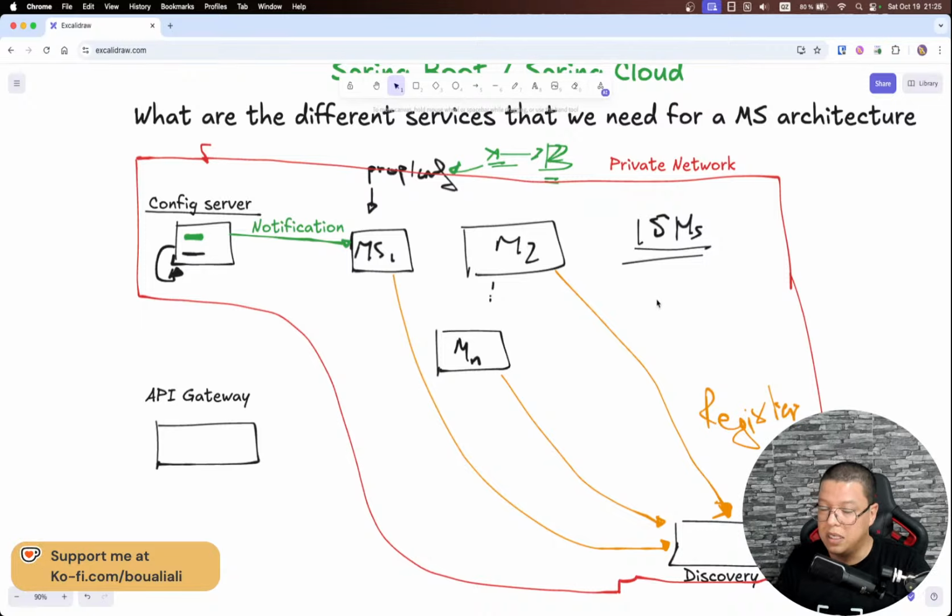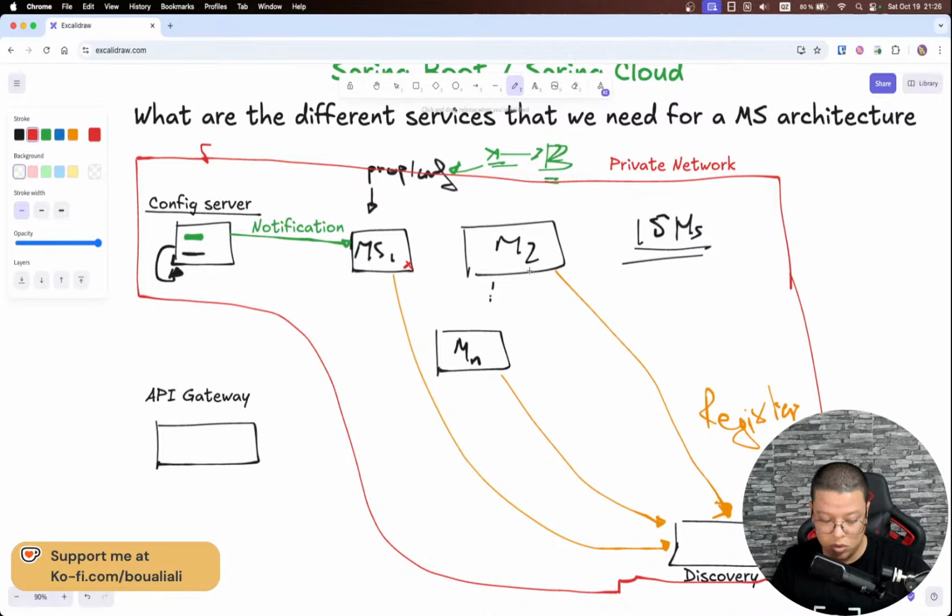For example, if you type the main URL slash product slash get slash one and so on from the outside, you will not be able to access it, even if you have the correct address, the correct IP address and so on. You should not be able to access one microservice or another directly.